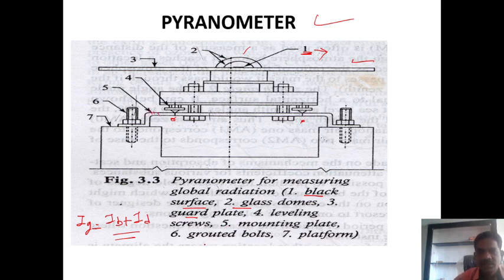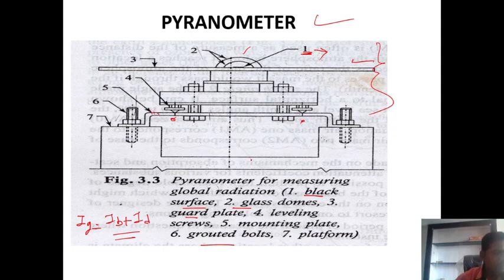Then another is the grounded bolts. With the help of these grounded bolts, the whole assembly is fitted inside the structure. And seventh is the platform. Inside the platform, the whole structure of the instrument is fitted with the help of these grounded bolts. So these are the components of the pyranometer. The pyranometer is the instrument which measures total or global radiation over a hemispherical field of view.